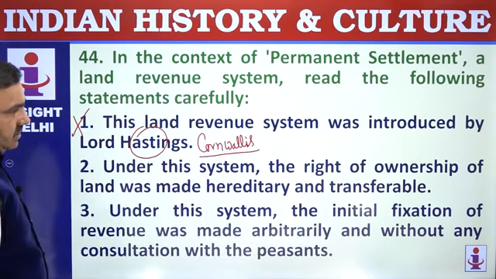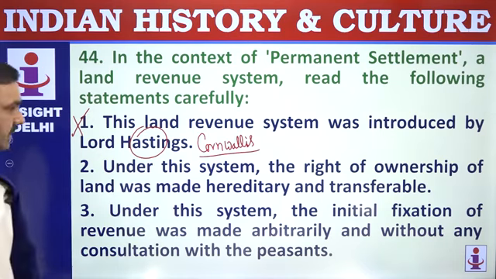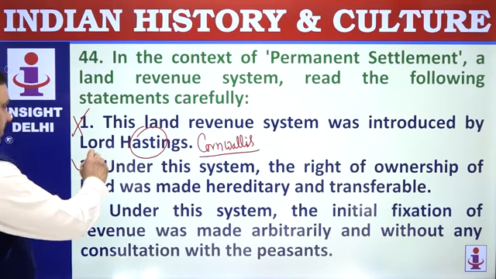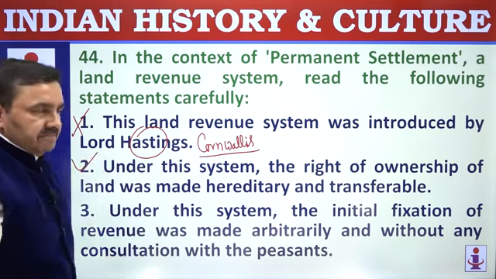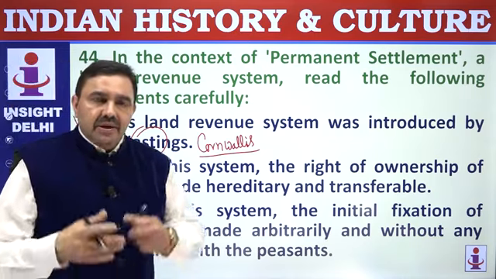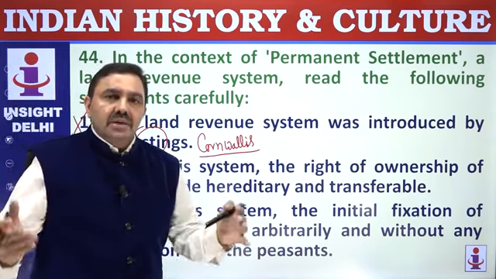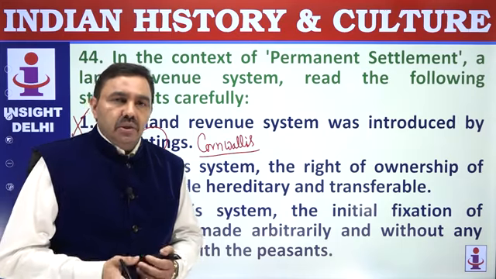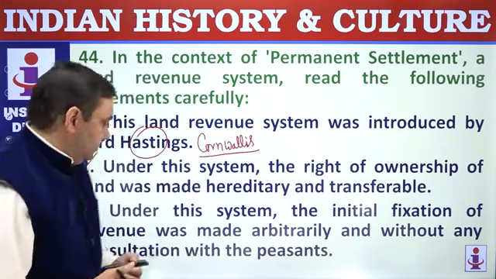Under this system, the right of ownership of land was made hereditary and transferable. Of course, the zamindars were declared as owner of land. So they were the owner of land. They could divide the property, they could sell property, they could mortgage it, they could distribute it. It was their personal property.